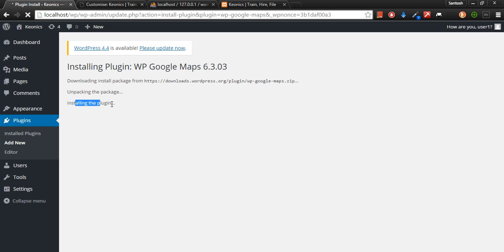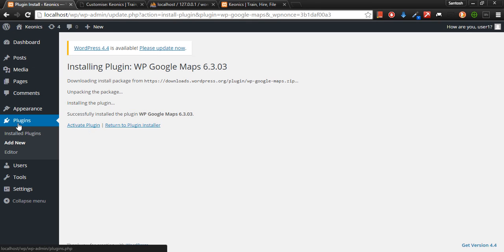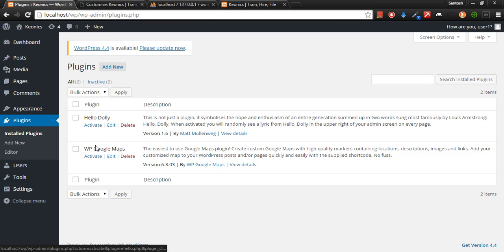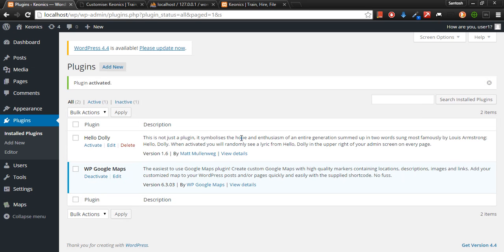Now you see it is installing. Yes, sir. So it's going on. So it says successfully installed. So I need to activate the plugin, or you can go over here to plugins and then click on that plugin. Click on activate. So there is that WP Google Maps. Once you activate the plugin, it won't be by default shown on the web page. Most of them, at least, don't show up on the web page.